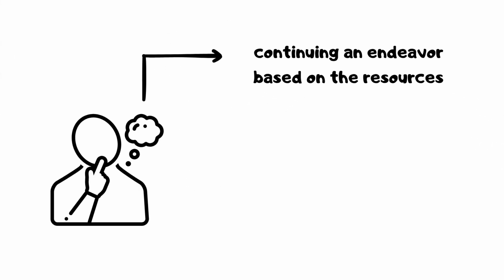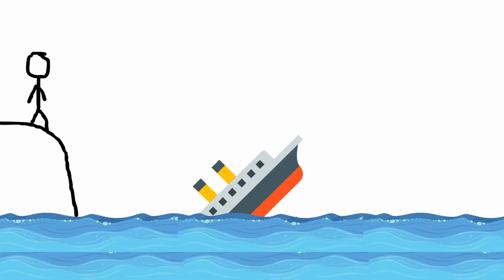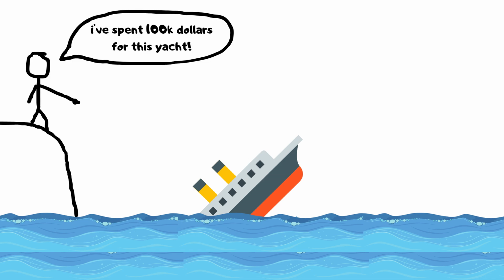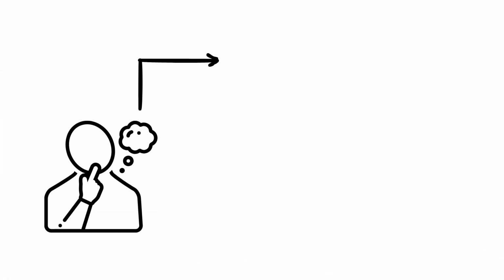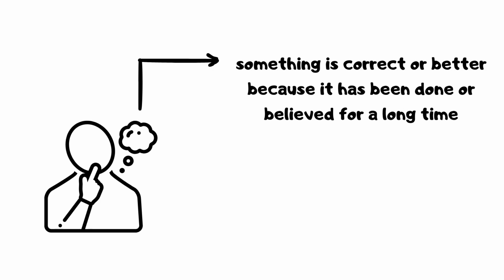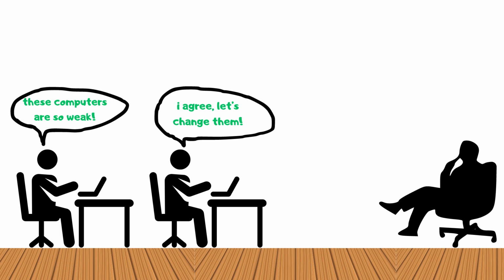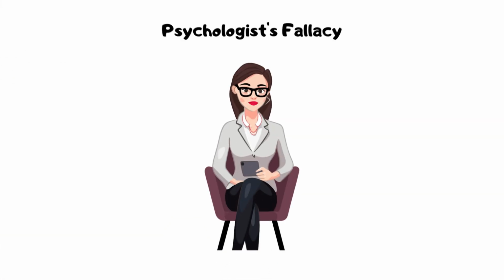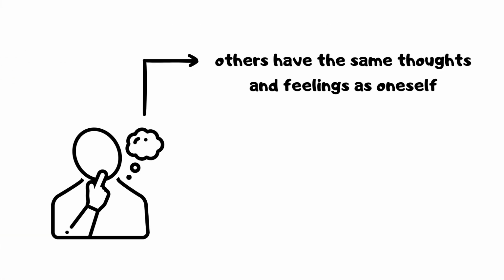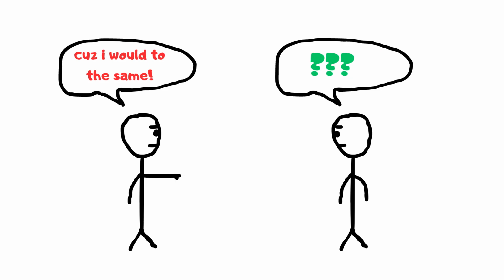Sunk cost fallacy: continuing an endeavor based on the resources already invested rather than its current value. For instance, continuing to invest in a failing project because of the amount already spent is the sunk cost fallacy. Appeal to tradition: arguing that something is correct or better because it has been done or believed for a long time. For example, maintaining outdated practices in a company simply because that's the way it's always been done is an appeal to tradition.